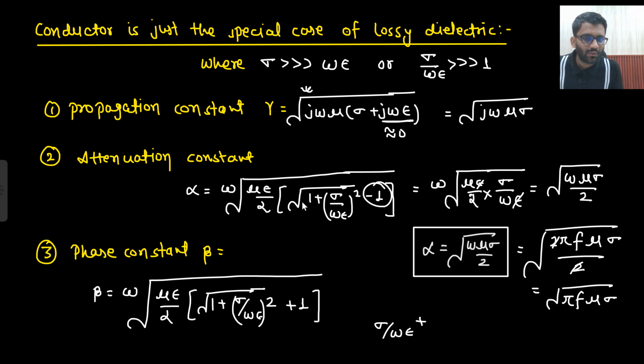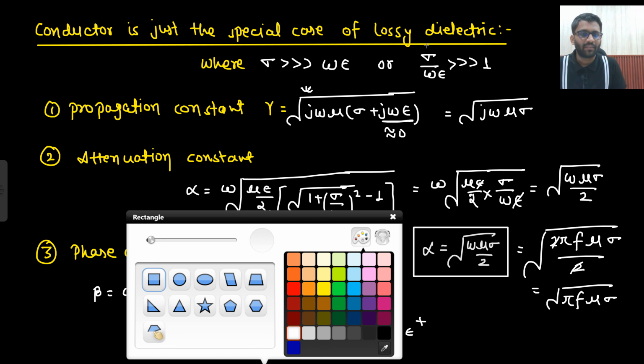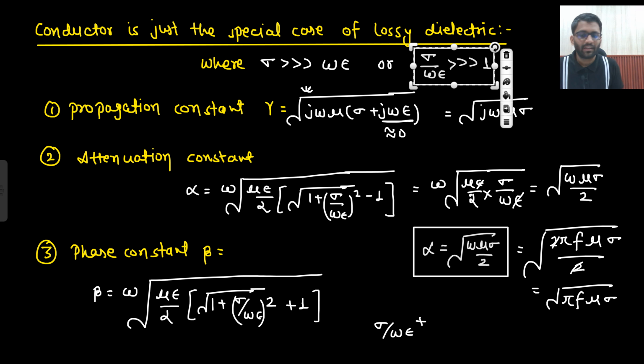Basically here 1 has no importance. Why does 1 have no importance? Because 1 is very small with respect to sigma upon omega epsilon. Here we have written that sigma upon omega epsilon is very high, so 1 has no importance. So from here what did you get to know? That the expressions of alpha and beta are the same. So what I am writing? Alpha is equal to beta.